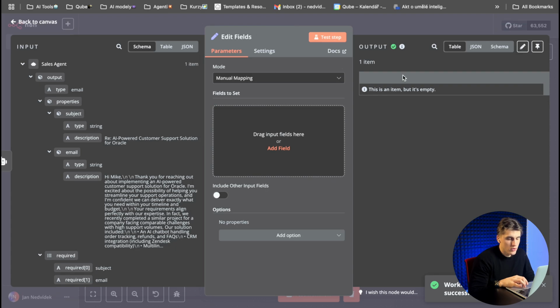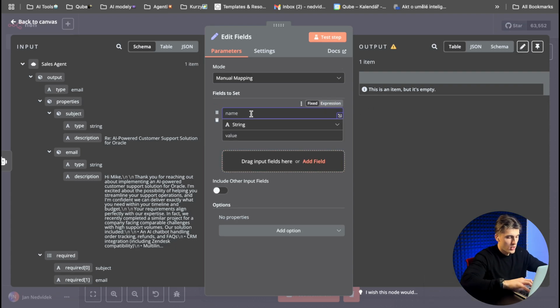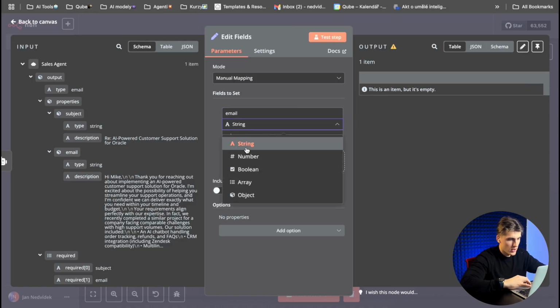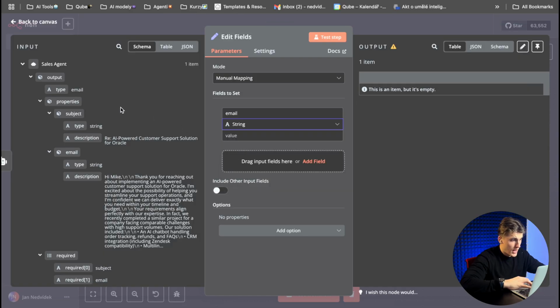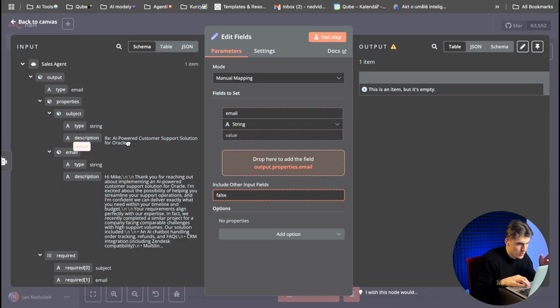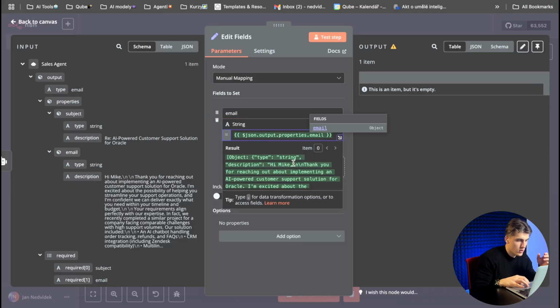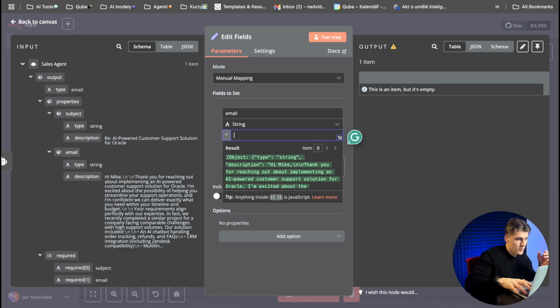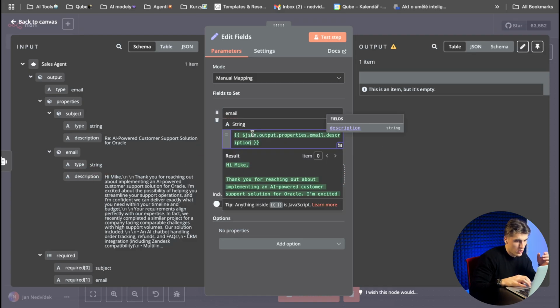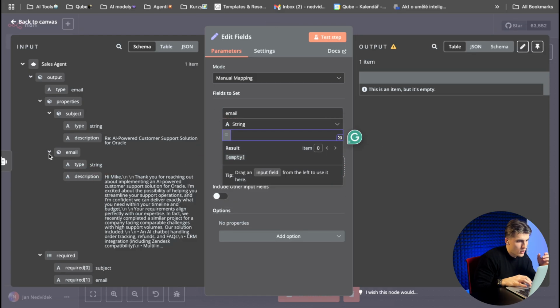Now this edit field does nothing, but what you need to do is put here into this section. You need to click on that and write this email name. Here you are using string, and here in the source, agent output, you will choose the email one. Oh, sorry, my fault.